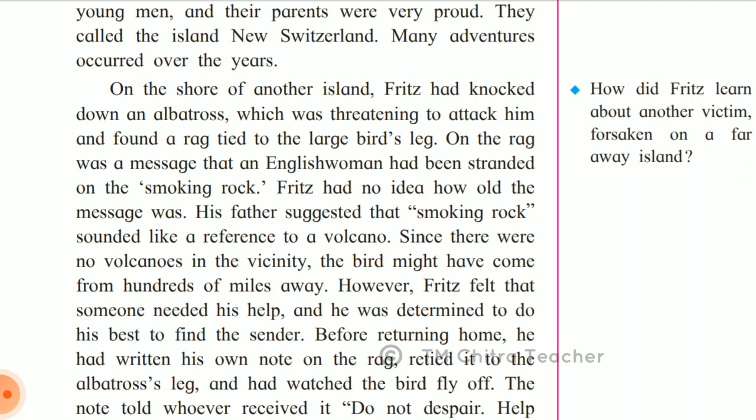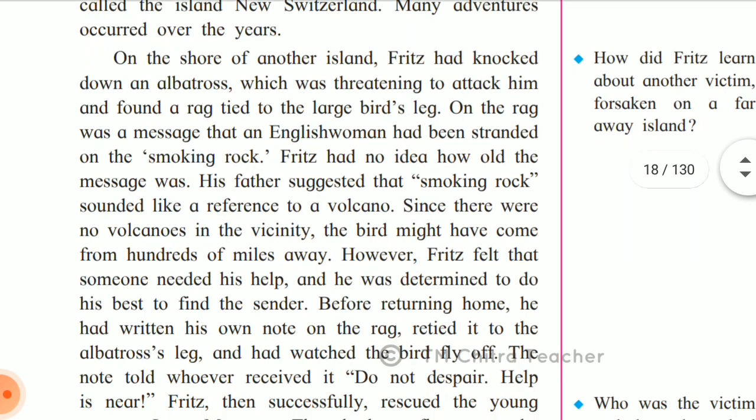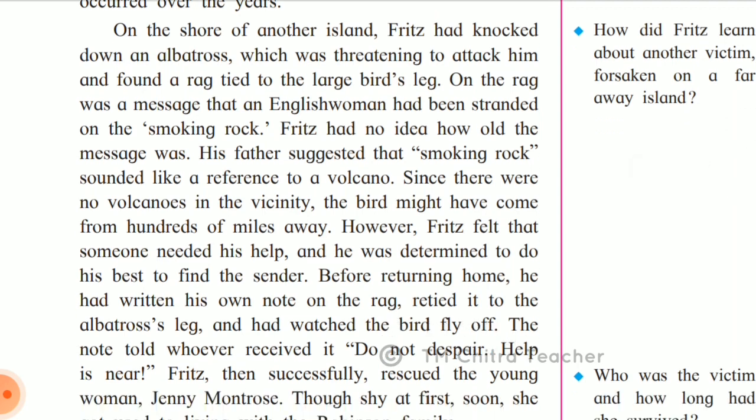Since there were no volcanoes in the vicinity, the bird might have come from hundreds of miles away. So Fritz informed father William, but father said, as there is no Smoking Rock, that is no volcano nearby, it might be far away. He has to go far away.